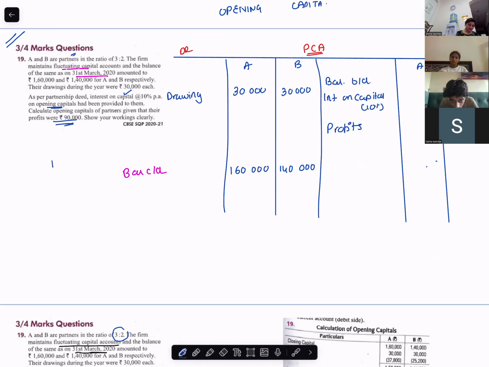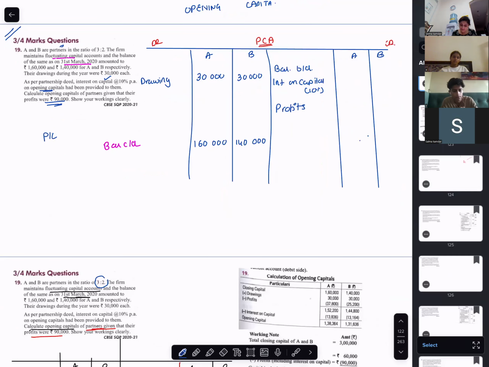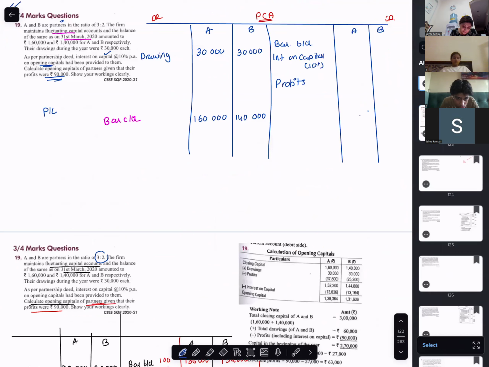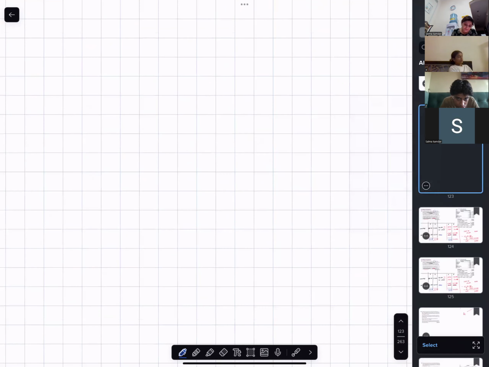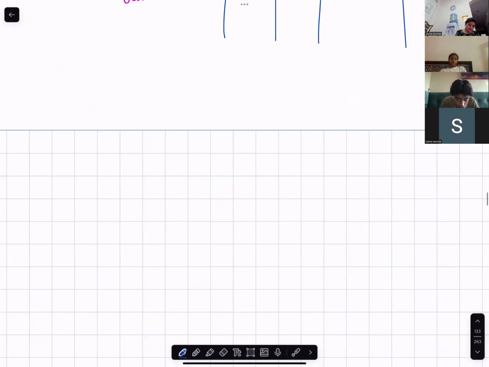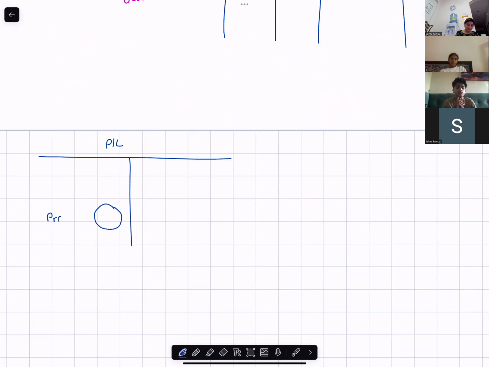If you see properly, you have the profit and loss account. I'll just add a page. In the profit and loss account, you have the profits over here. Are you with me?